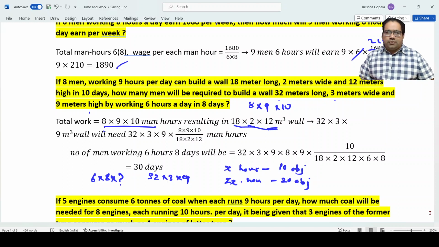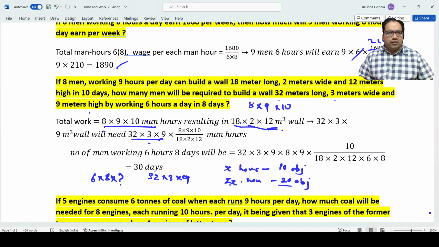Right? So now, this is directly proportional. By working 8 into 9 into 10 hours, we are able to create this much. To create this much, what is needed? To create this much, this was needed. To create this much, how much was needed? So this into, right, to create this much, this was needed.